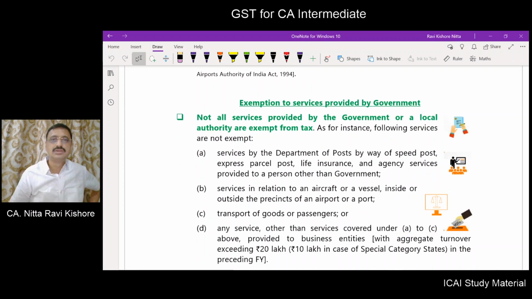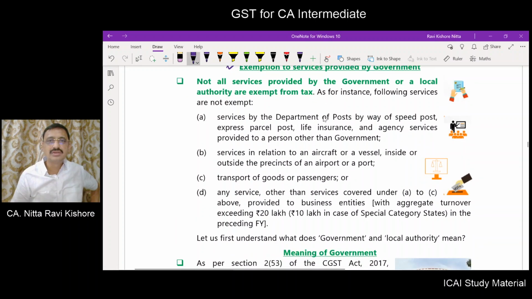Now, exemptions provided by government. We refer to many entries of the notification relating to the services provided by the government. Now, whether all the services provided by the government are exempt or not? No, all the services provided by the government are not exempt.